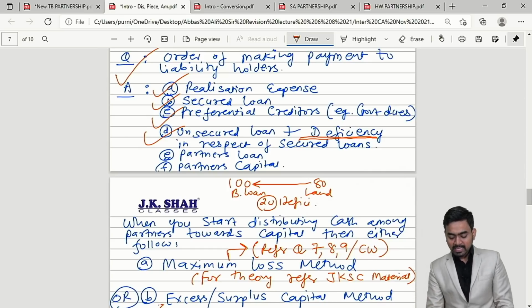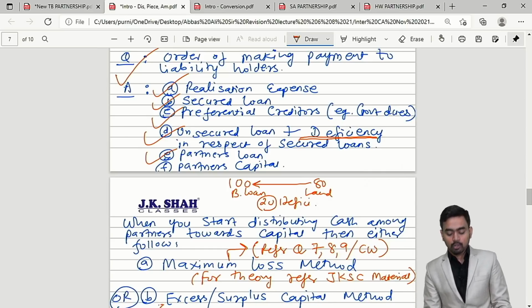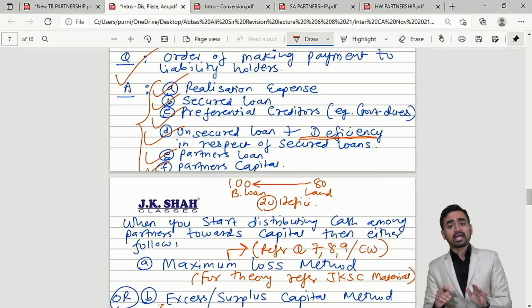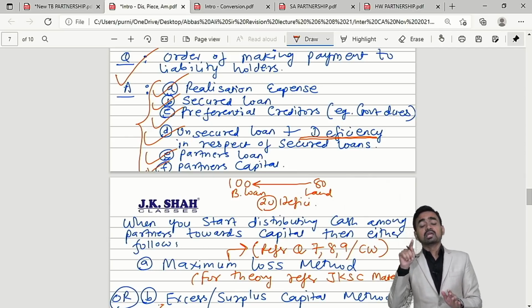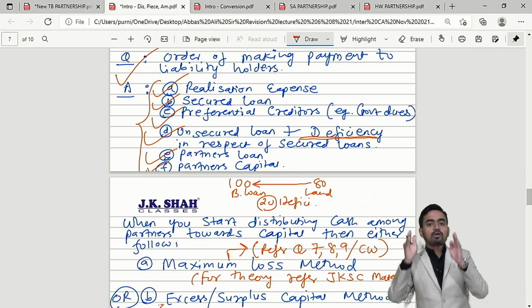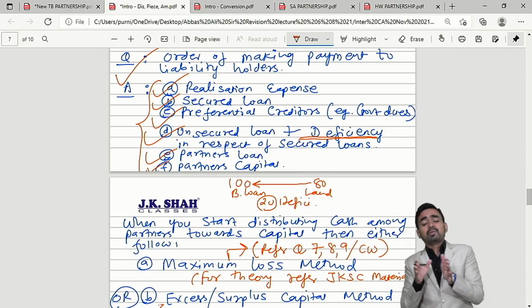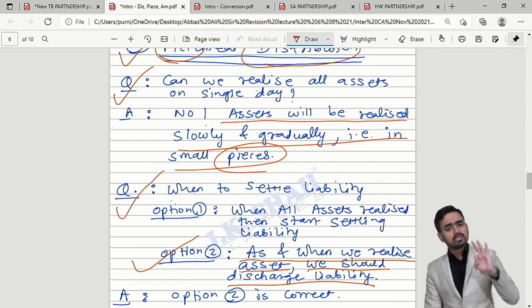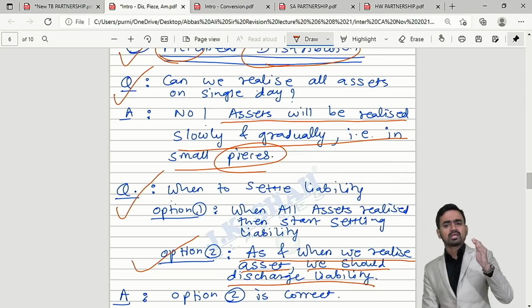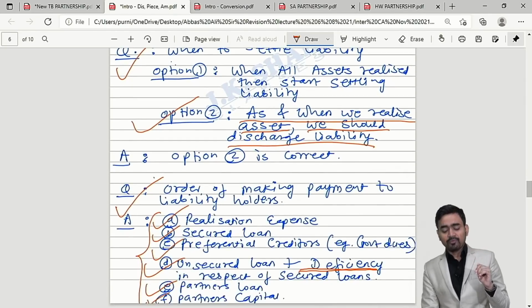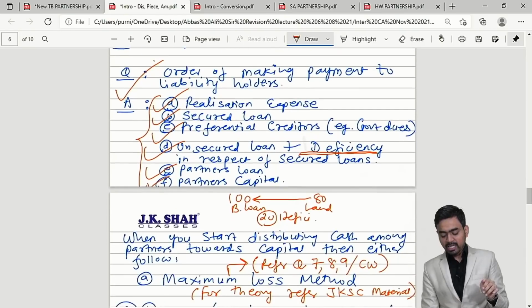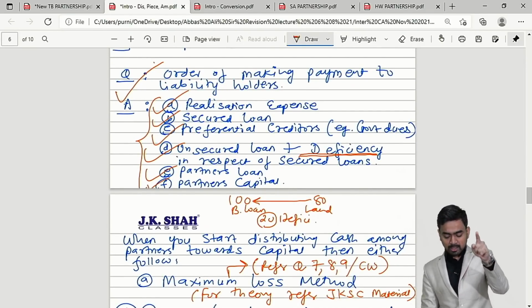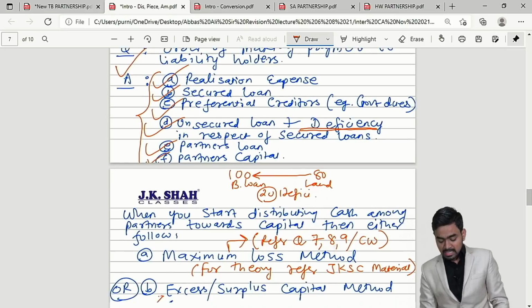Okay. After settling this, you have to make payment to partners' loans. And lastly, you have to make payment to partners' capital. My dear students, you will get the same order even in one of the chapters, liquidation of companies. The liquidator follows the same order when he makes payment to outsiders. Is it clear? So in theory, these 3 questions are important. Assets will be realized slowly and gradually. As and when you realize, you will discharge the liability, and the order in which you will pay the amount is there on the screen.